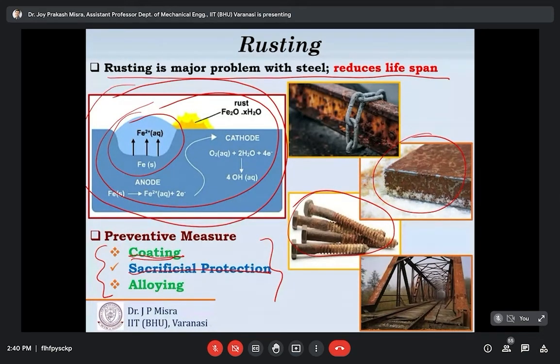The zinc or magnesium alloys attached to the pump bodies and pipes, or to the steel, will act as the anode and donate the electrons during the chemical reactions, and the anode corrodes, thereby providing the desired sacrificial protection. So we attach some more electrochemically active metal, like zinc and magnesium, to the steels. As a result, this attached zinc and magnesium will donate the electrons during the reaction, not the steel, and thus it protects the steel from being corroded during the rusting process.